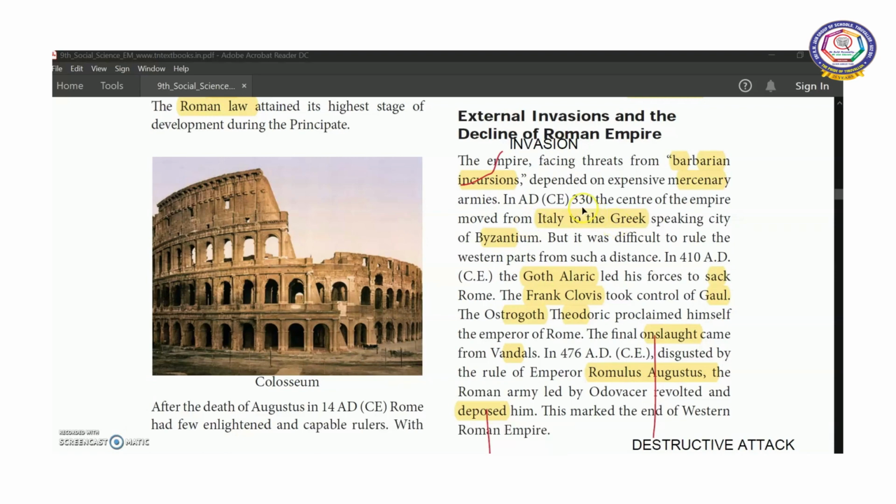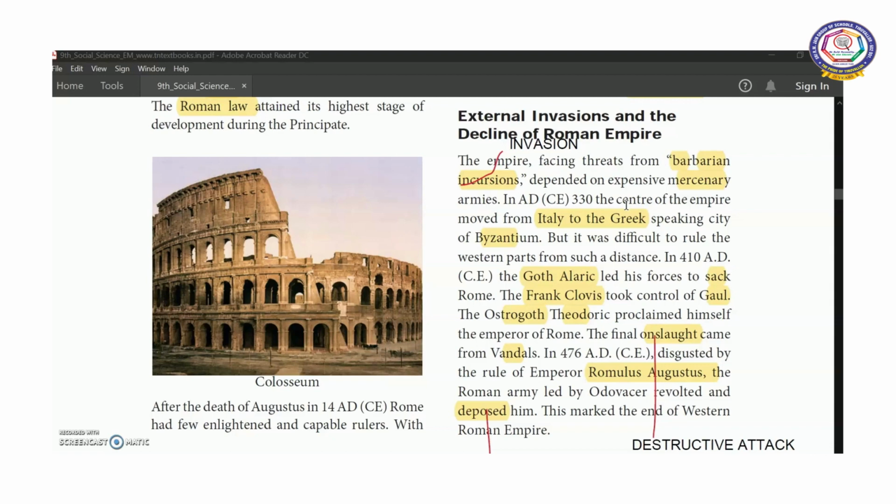So in 330 AD, the center of the empire moved from Italy to the Greek-speaking city of Byzantium. The main empire moved from Italy to the Greek-speaking city of Byzantium.